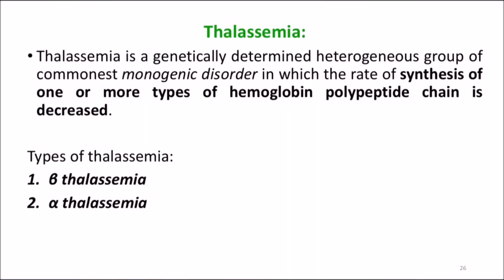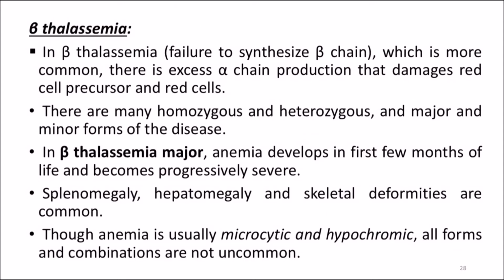Coming to the other important type of anemia, thalassemia. What is thalassemia? Thalassemia is a genetically determined heterogeneous group of the commonest monogenic disorders in which the rate of synthesis of one or more types of hemoglobin polypeptide chain is decreased. It can be one polypeptide chain or two types of hemoglobin polypeptide chain that are decreased here. There are two types of thalassemia, mainly alpha thalassemia and beta thalassemia.